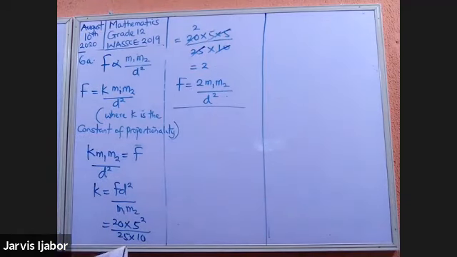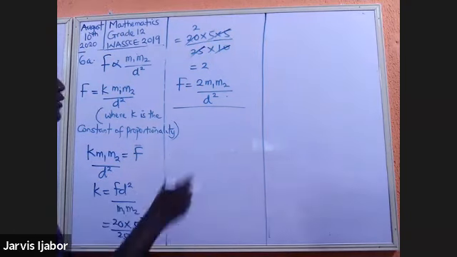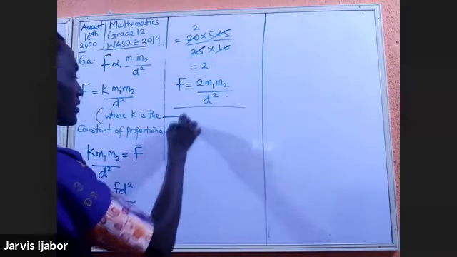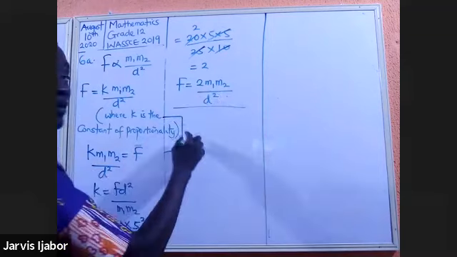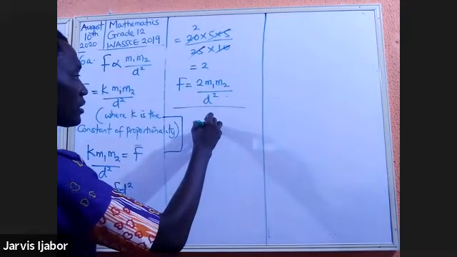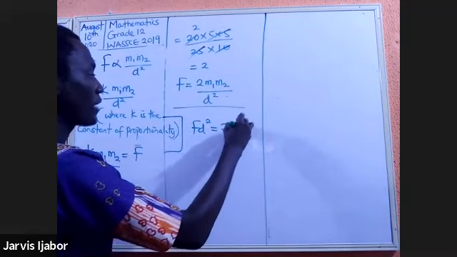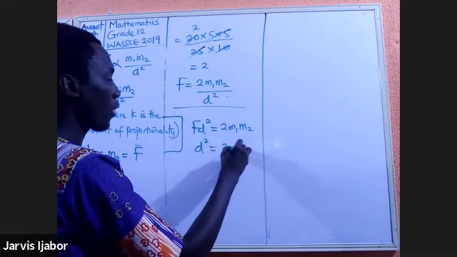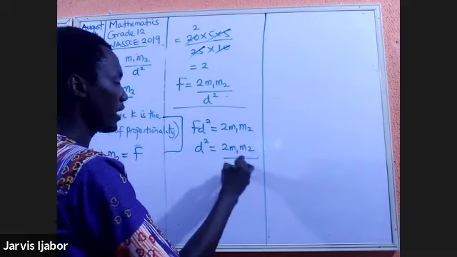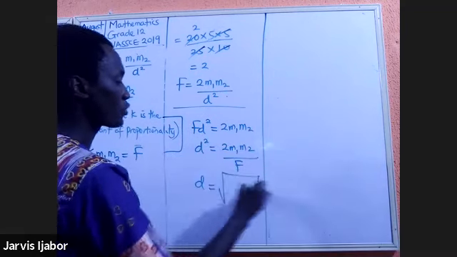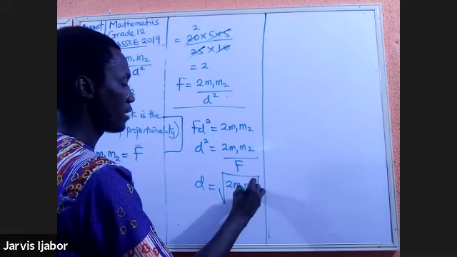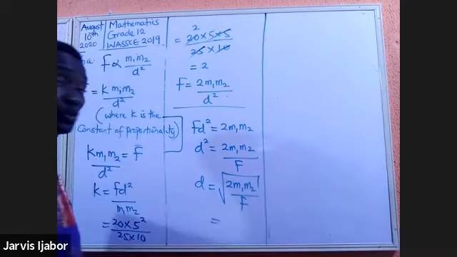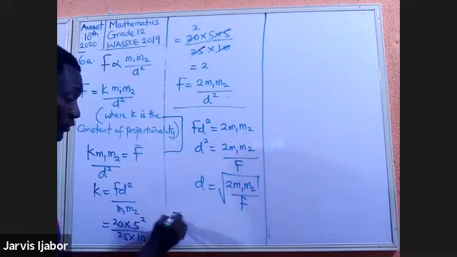Right. Now, find an expression for that. Good. And then Roman figure 2 says, find D. So what is D? Here again, I have to make D the subject of the formula. So FD squared will be equal to 2 M1 M2, which means that D squared is equal to 2 M1 M2 over F. So D will be the square root of 2 M1 M2 over F. Now this is the right thing to do. Make your substitutions first before you now begin to solve.